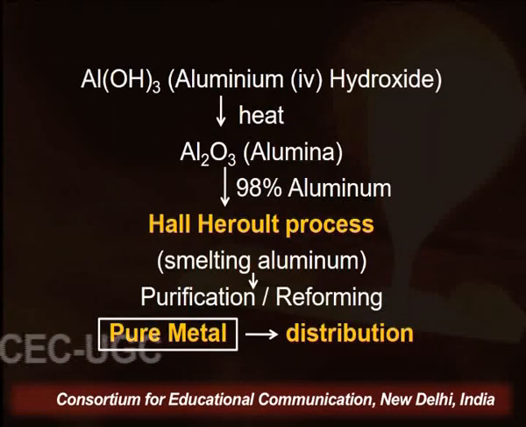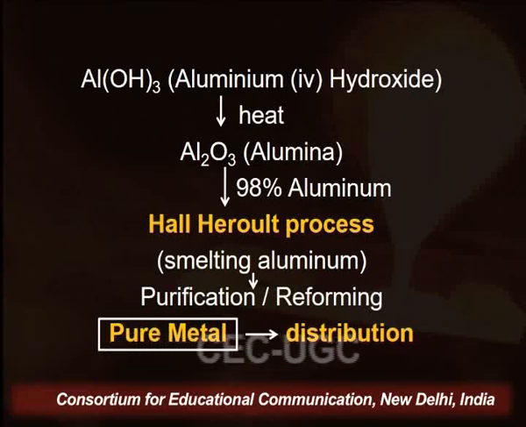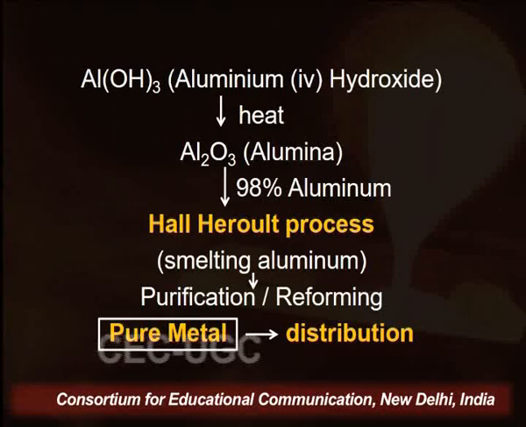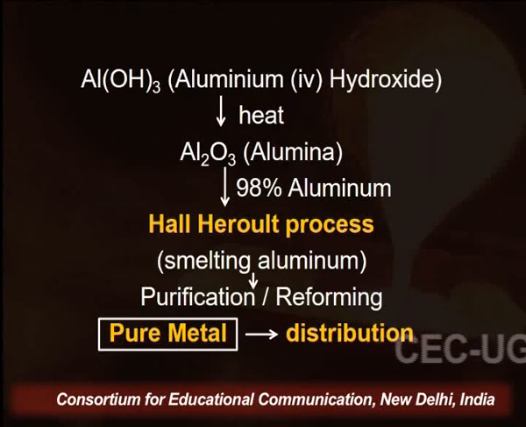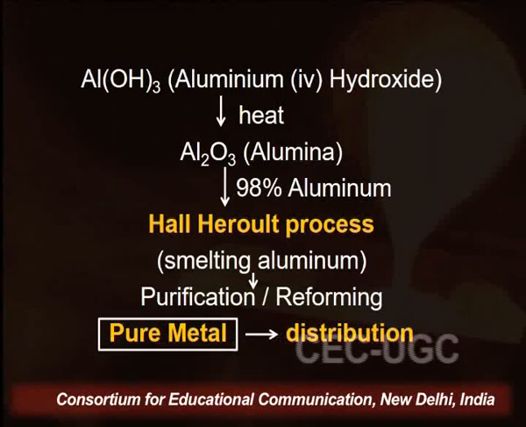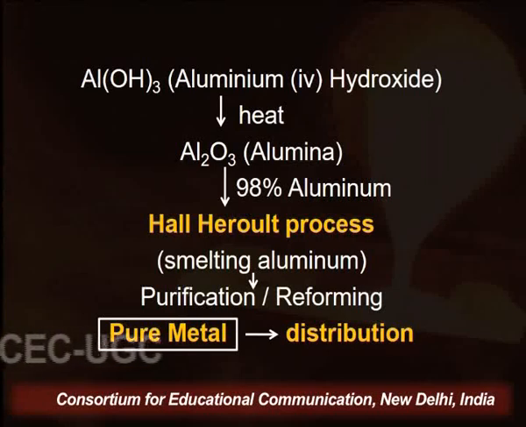aluminium hydroxide. When aluminium hydroxide is heated at high temperature, we get alumina. Alumina is Al2O3, and learners, this alumina contains 98% of aluminium. So this is called crude aluminium. So this is the process of leaching, and the next step is that the alumina, which contains 98% of aluminium, undergoes the Hall-Héroult process, which is the smelting of aluminium.